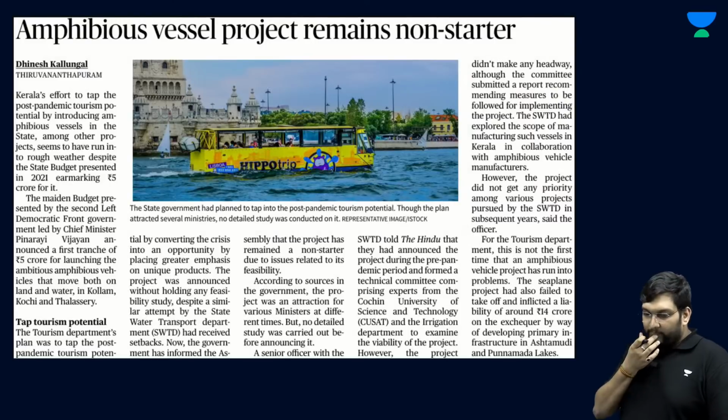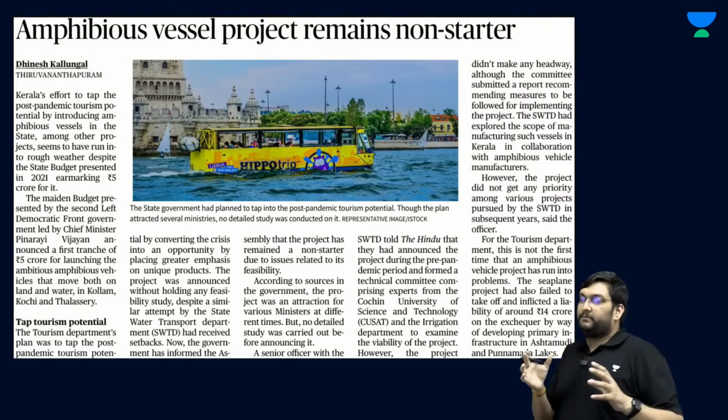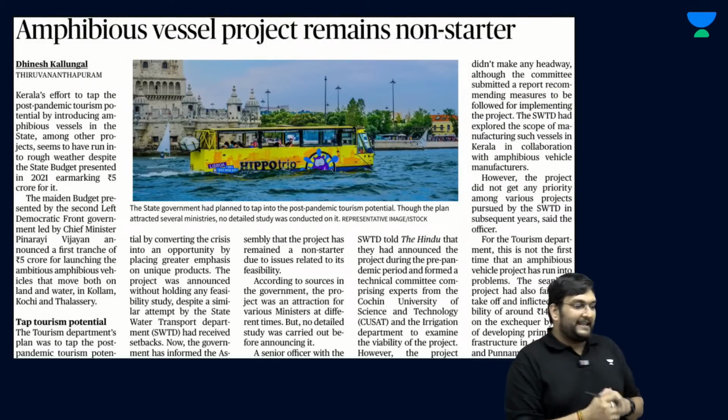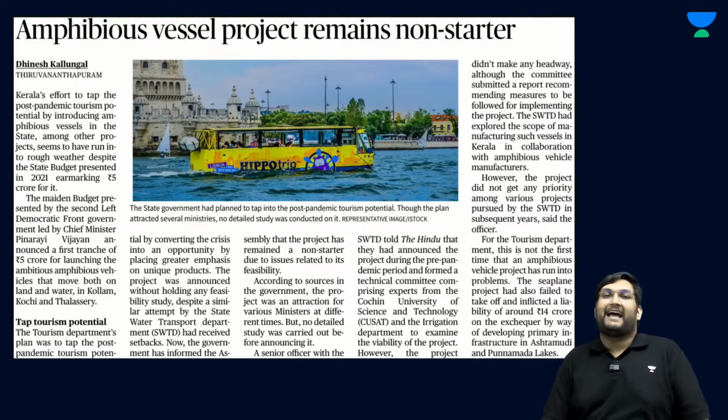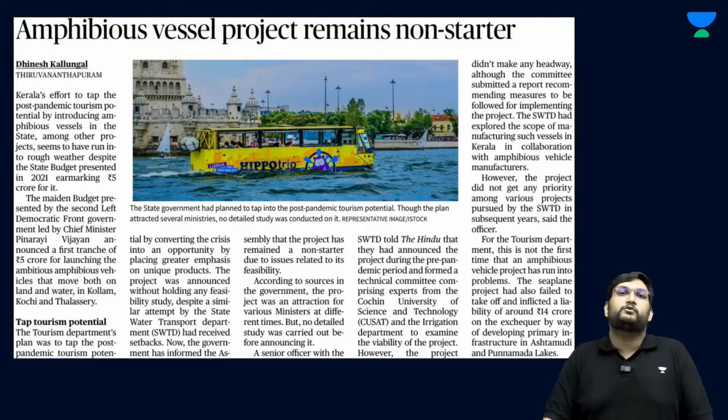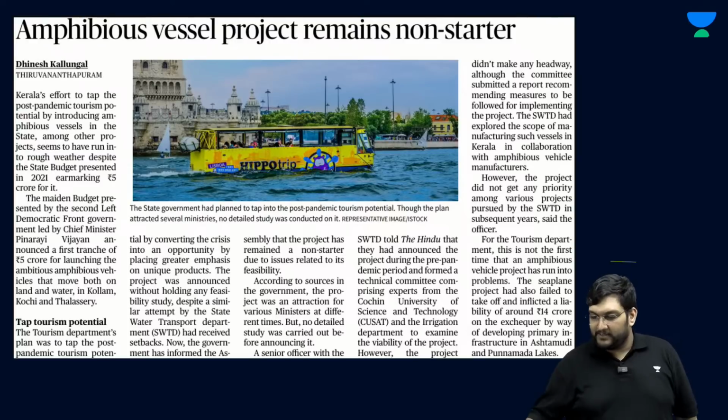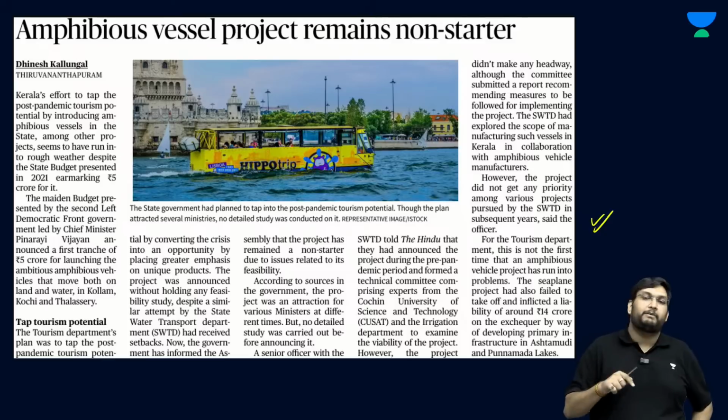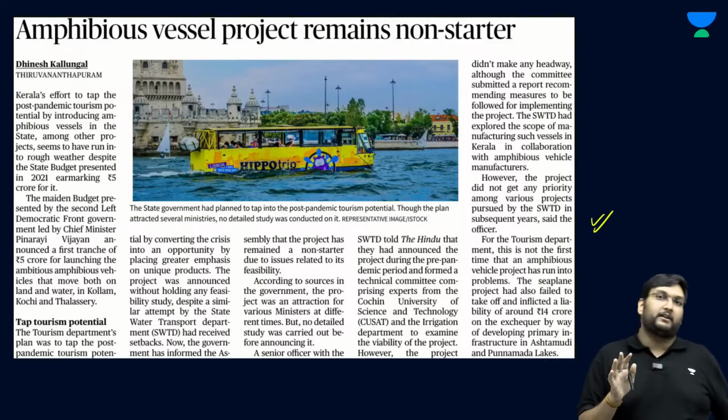With this, two very interesting developments. First, in Kerala, two major projects have actually failed. One is called the amphibious vessel hippo trip, wherein the bus used to be first on the roads, and then it used to go into the river as an amphibious vessel itself. And even the project related to seaplanes, both have not taken off.